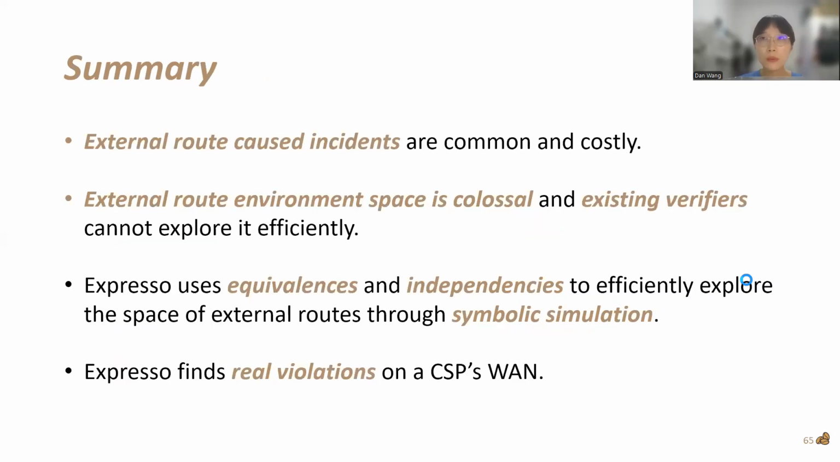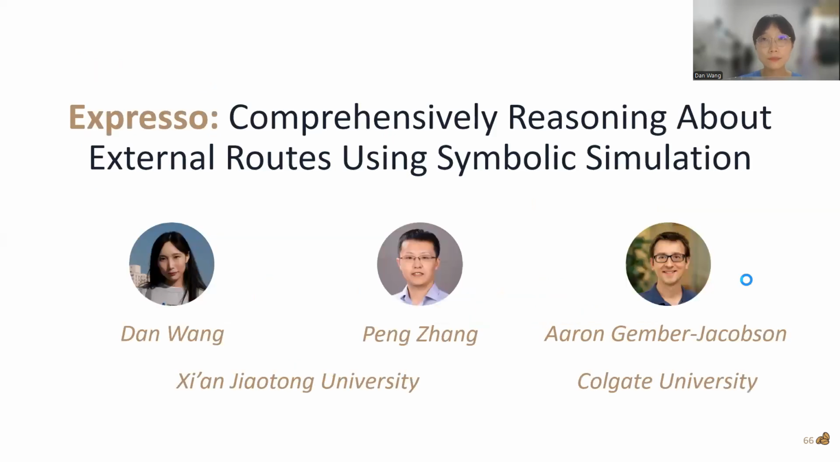In summary, we first motivate the necessity of reasoning about external route. And then we introduce key points of Espresso's design. Finally, we show that Espresso finds real bugs on a cloud service provider's WAN. Okay, that's all for my presentation today.